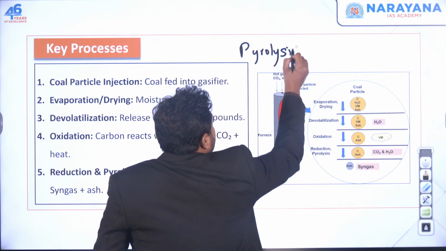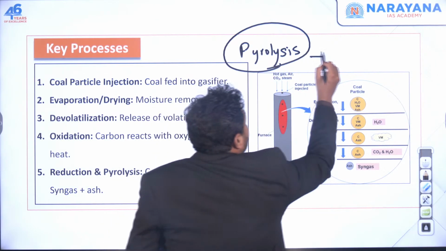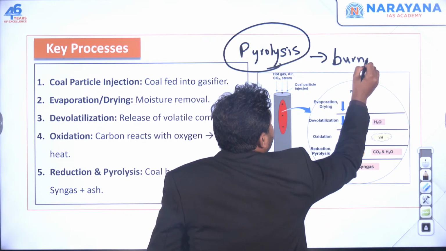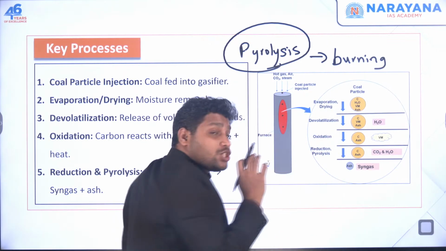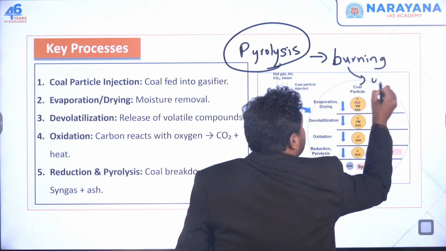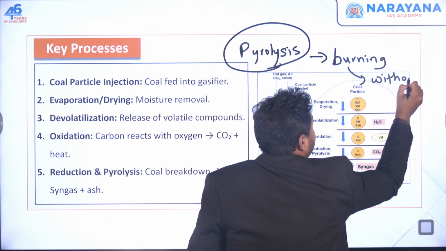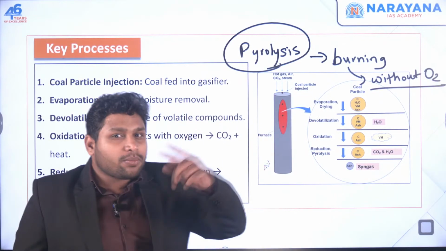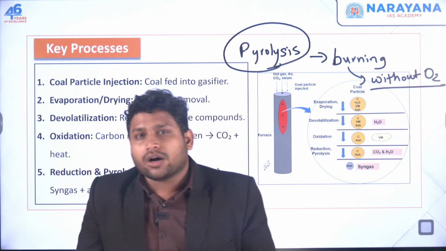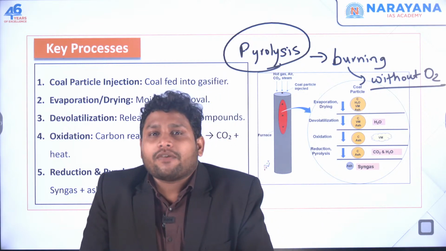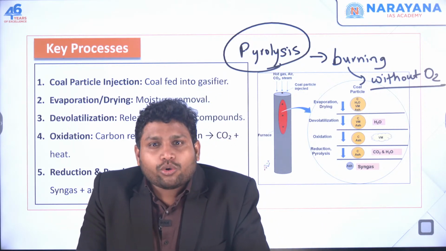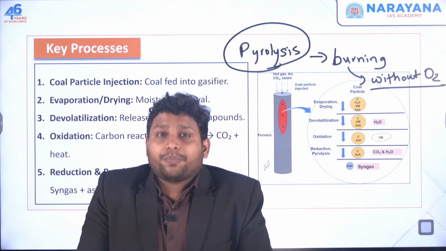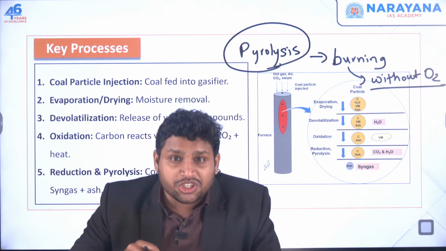What is pyrolysis? Here we are burning this coal without oxygen. This is very important. Normally, when you look at our power plants, there we are using coal and burning that coal, but to burn, we are using oxygen.